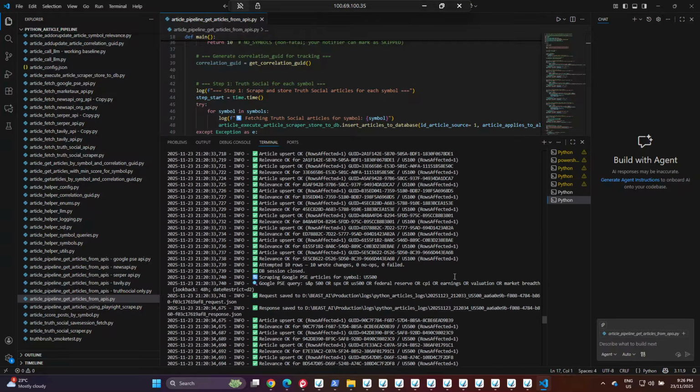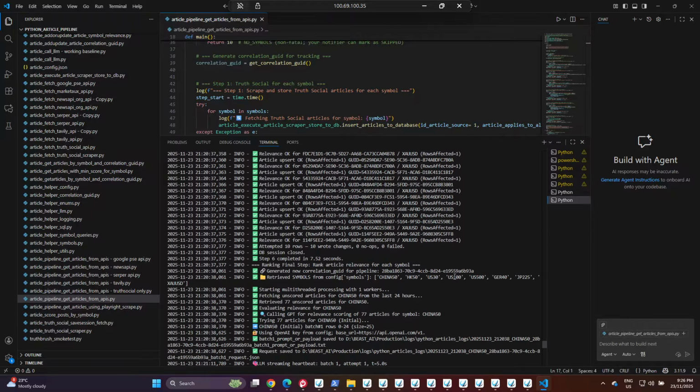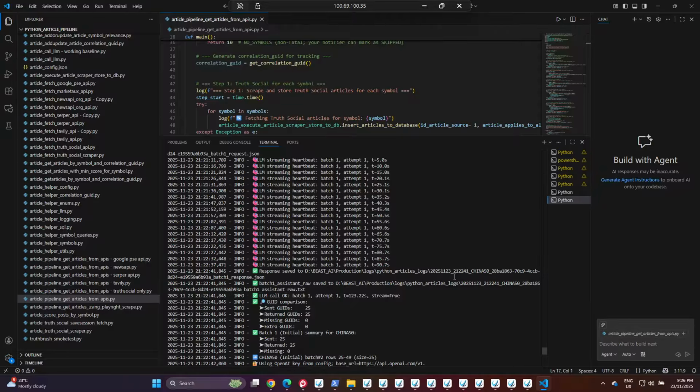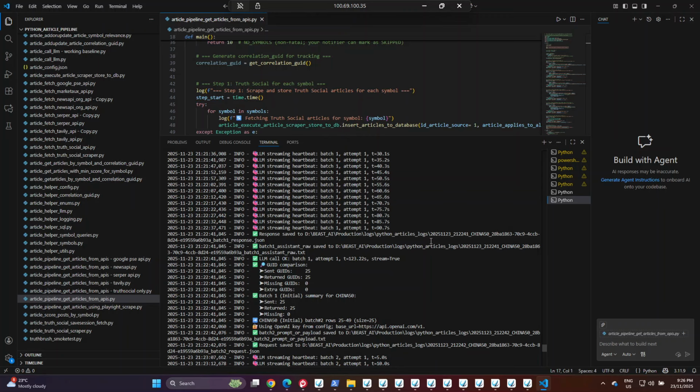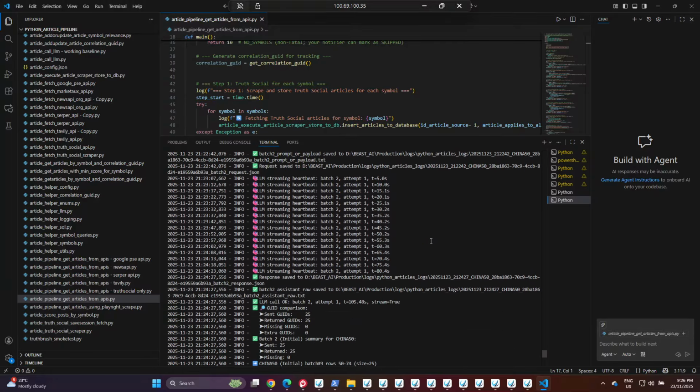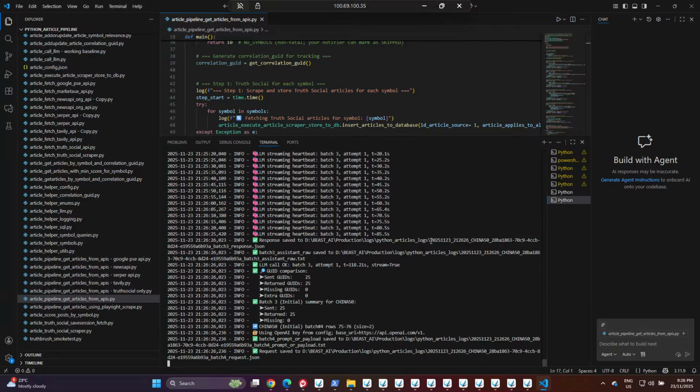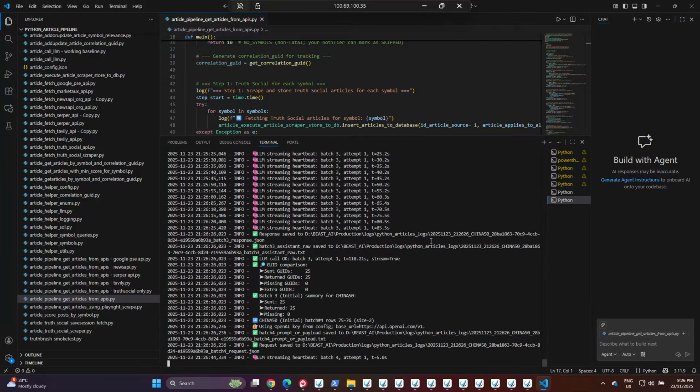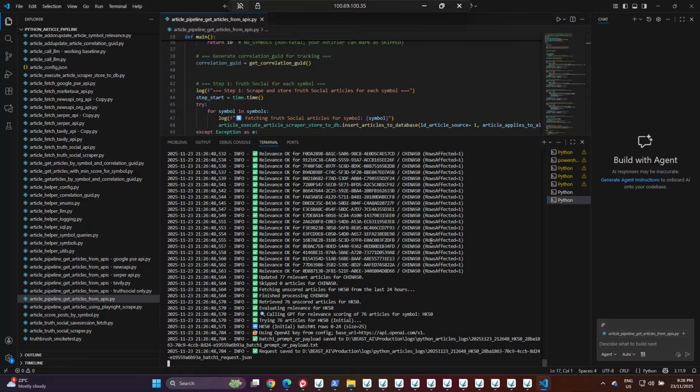Now, as you can see, as we're going down, it's pulling articles, ingesting. Then it sends it to a large language model. There's a heartbeat on that model. It's streaming information. It's getting streams back. It's rating the articles. It's scoring them for sentiment, relevance to all the indexes, and giving them a score. This just keeps on going. So on this particular server, the mandate of this server is to keep on pulling articles, rating, scoring, and making all that information available in the database so that the Agentic AI has access to it.